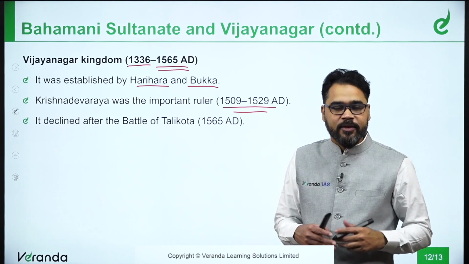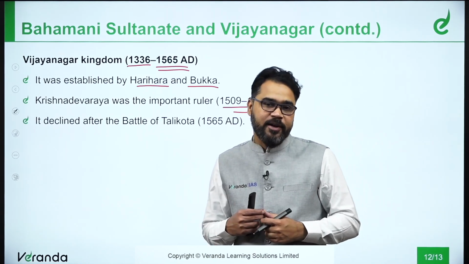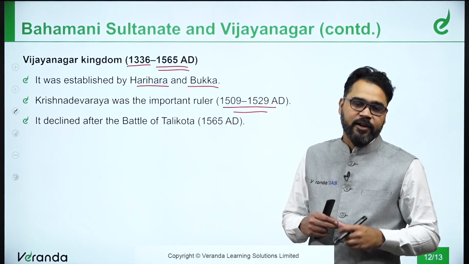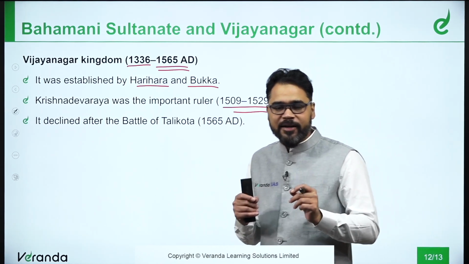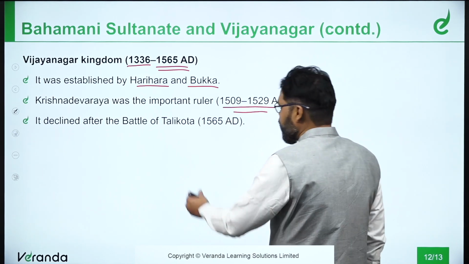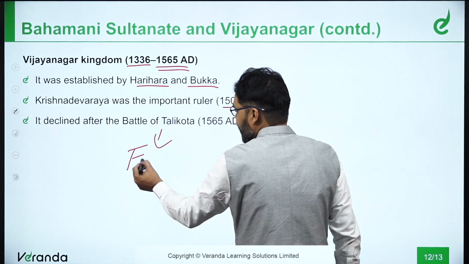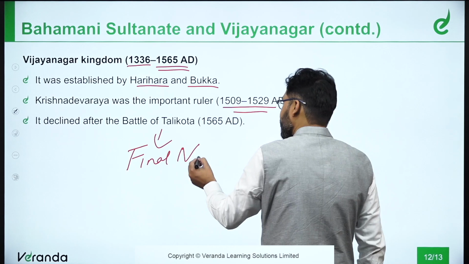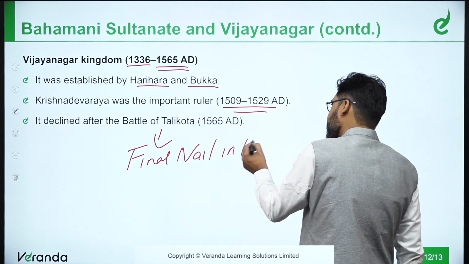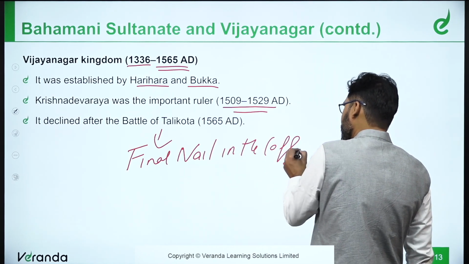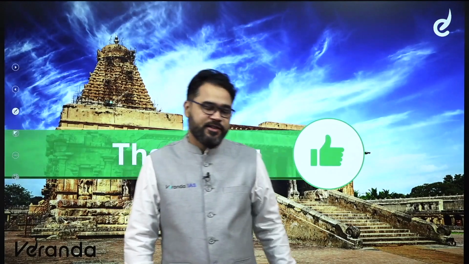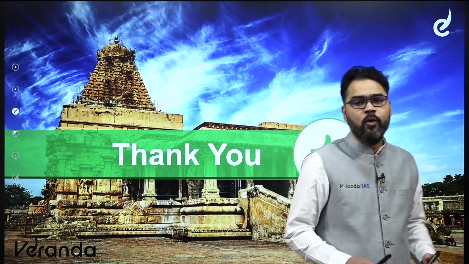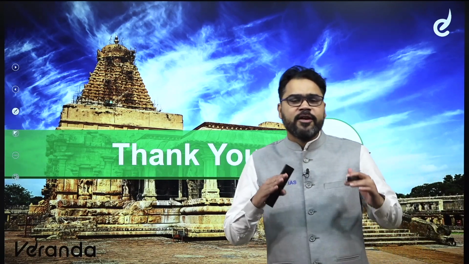Like I said, the Bahmani kingdom played a very important role in the decline of the Vijayanagar Empire, and it was the Battle of Talikota which was the final nail in the coffin. When exactly did it happen? The Battle of Talikota happened in the year 1565 and ultimately led to the overall decline of the Vijayanagar Empire.